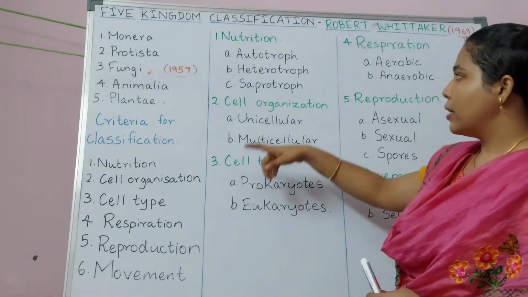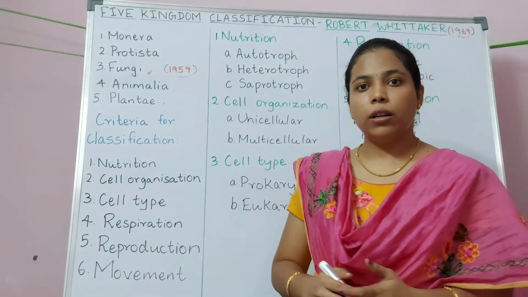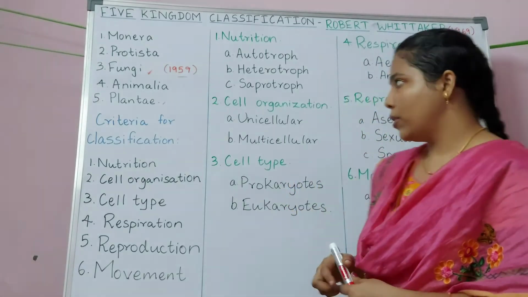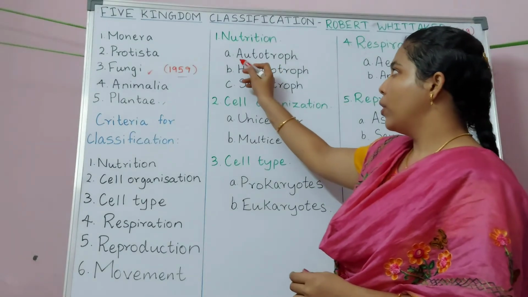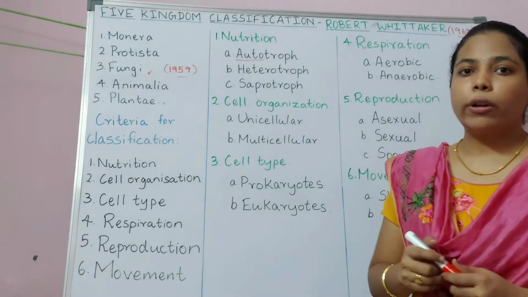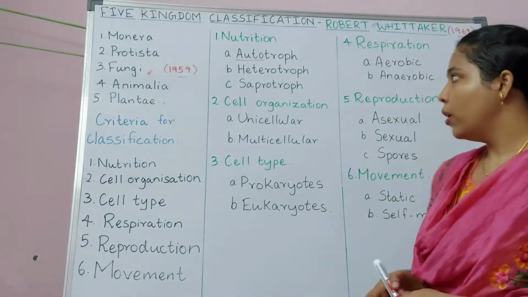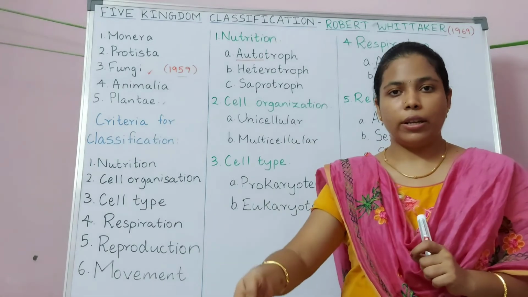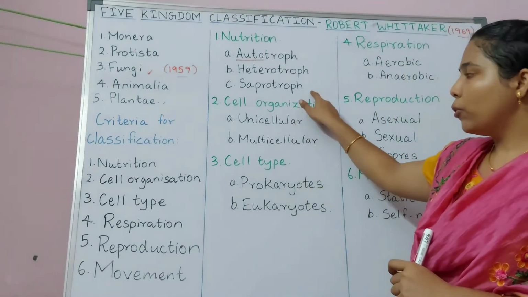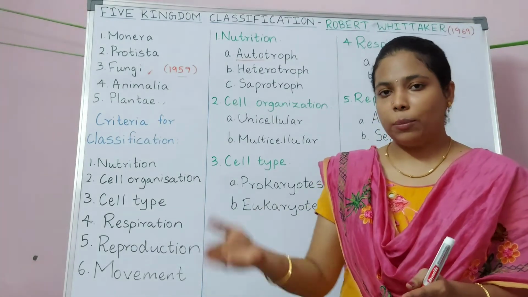So the first criteria is nutrition. Based on the nutritional pattern, organisms can be classified into three types. One is autotrophs. Auto means self. So these are organisms which have the capacity to produce their own food. Heterotrophs are organisms which depend on other living organisms for their food. Saprotrophs are organisms which feed on dead organic matter.